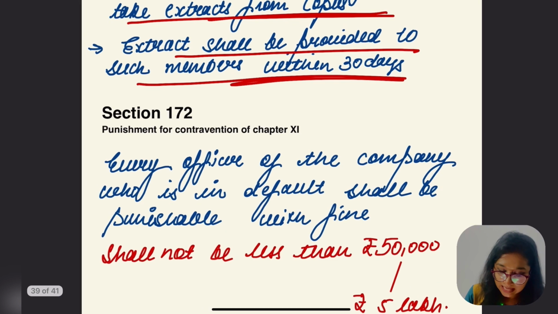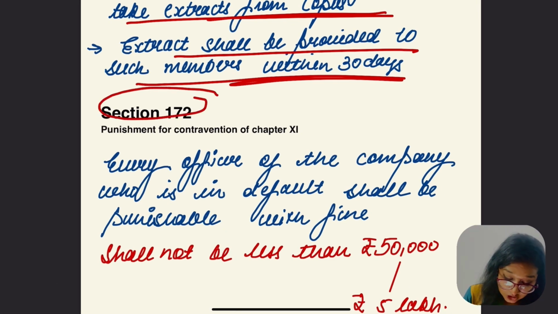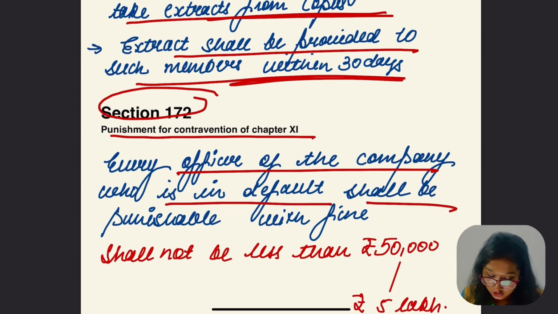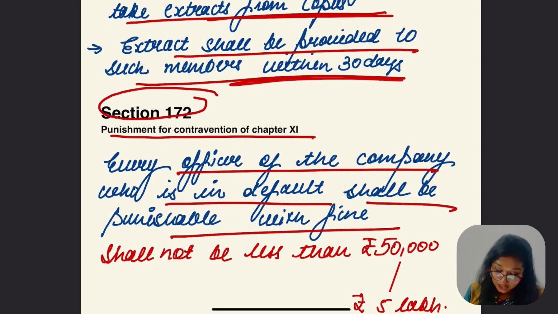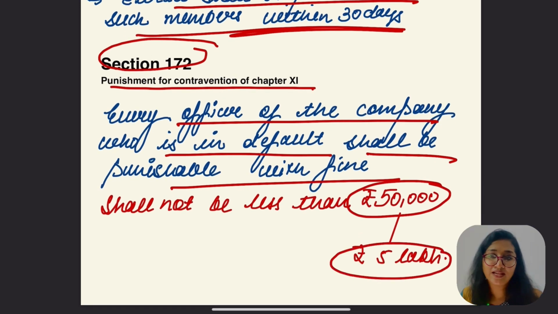And today's last section is section 172, punishment for the contravention of chapter 11, which says every director of the company who is in default shall be punishable with fine which shall not be less than 50,000 and which may extend up to rupees 5 lakh. Is this part clear, everybody?